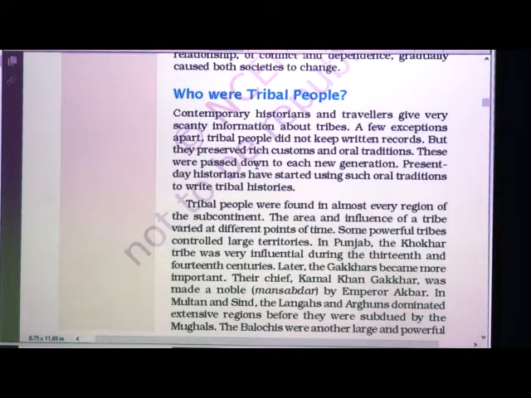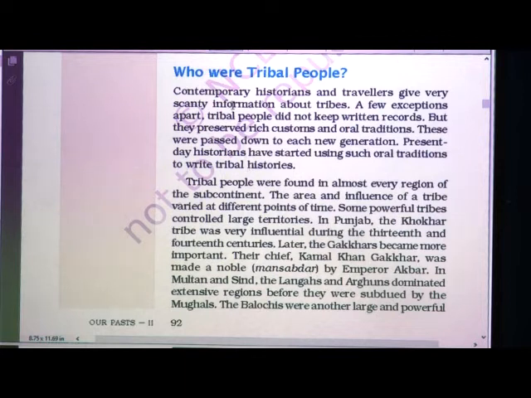Who were tribal people? Contemporary historians and travelers give very scanty information about tribes. Now we are getting very little information. Contemporary means the people who lived at that time, those historians and travelers, they give scanty information.